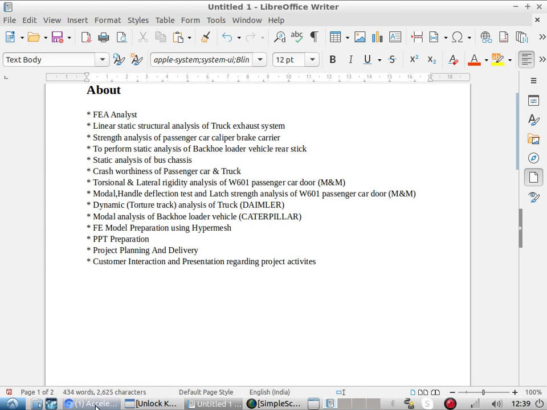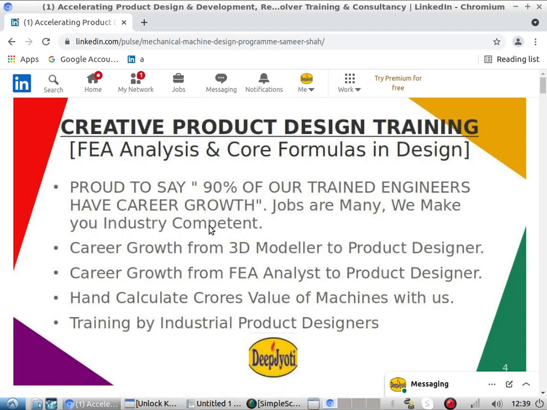So here our training comes. We are training you on the application of formulas. You know the formulas, but you don't know how to apply them, how to twist them, how to take advantage of formulas for your career growth.